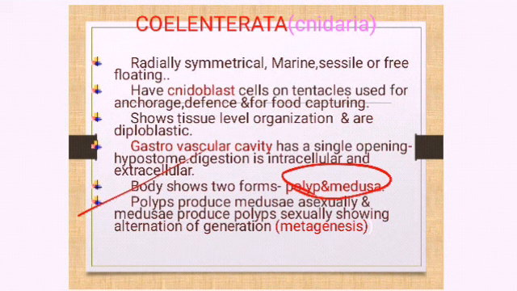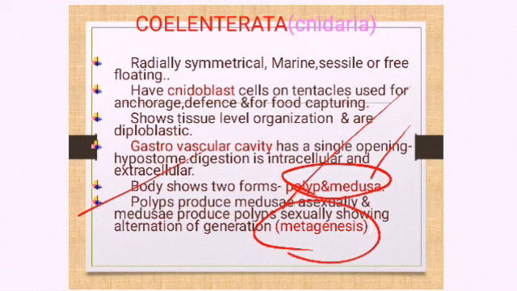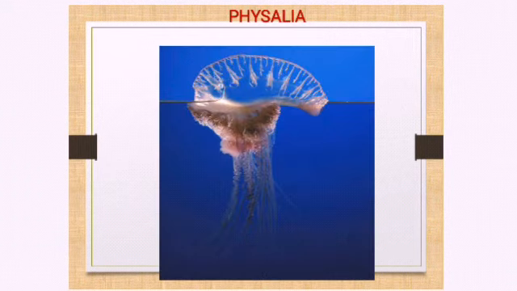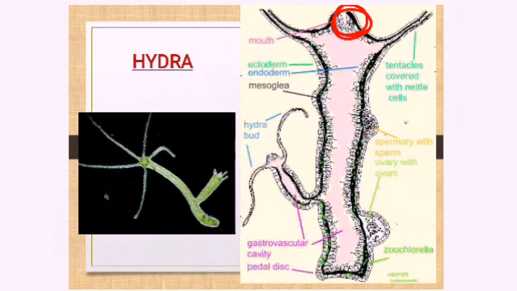One is the polyp, which undergoes asexual reproduction to form medusa. Medusa undergoes sexual reproduction to form polyps. So there is alternation of generation between asexual reproduction and sexual reproduction. This sort of alternation of generation we call metagenesis. Clear? Examples of this Coelenterata are given, which I have already shown you, right?